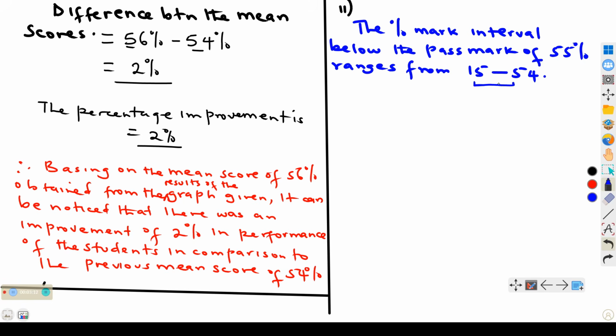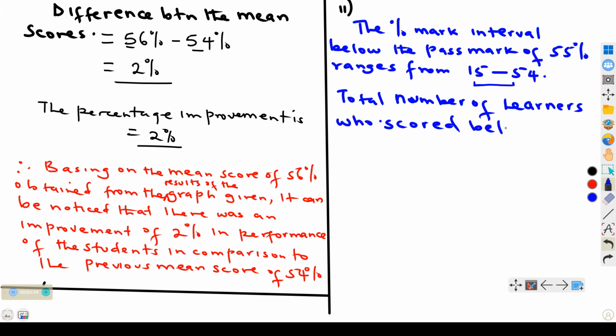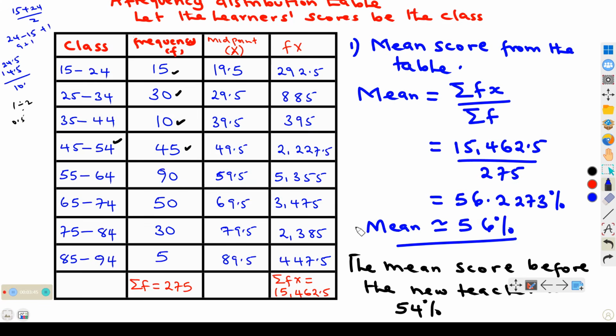So let us look at the total number of learners who scored below the pass mark.